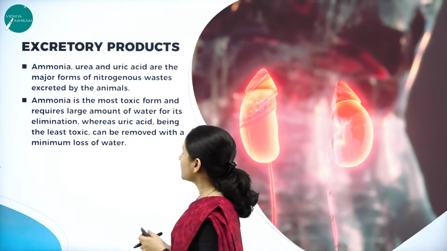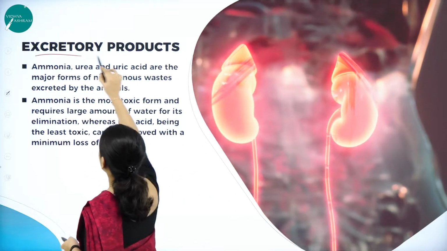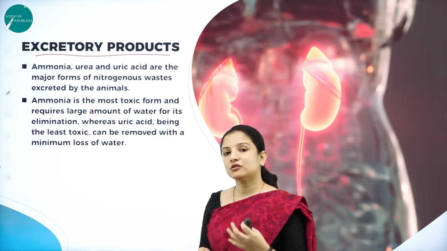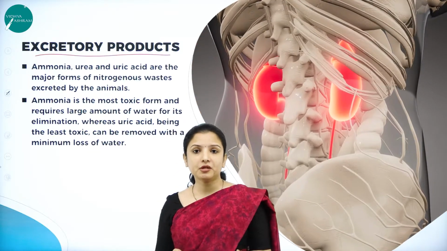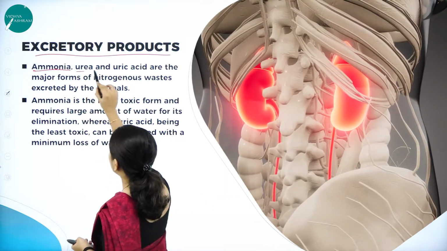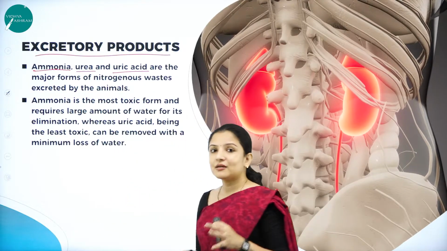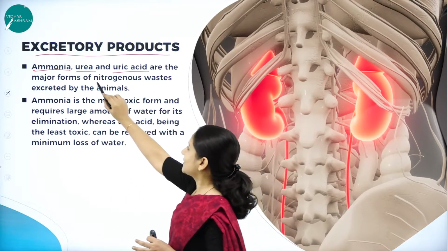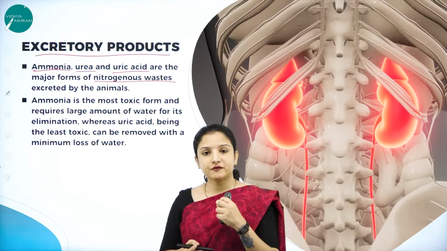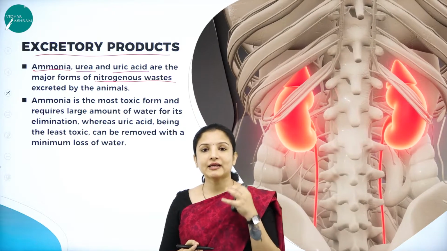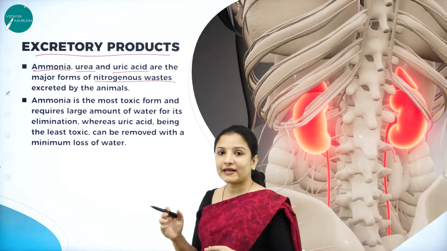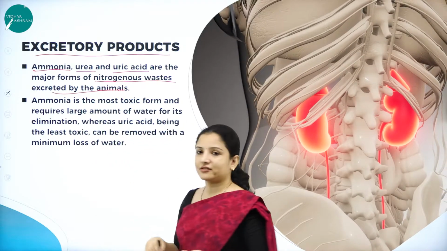So to begin with, we shall study the excretory products. What are the different excretory products? In our body, there are excretory products, not just in our body, even in an animal body also. There are excretory products in the form of ammonia, urea and uric acid. These are the major nitrogenous wastes that are produced. So whatever food we take in, they undergo digestion. Some of the food is left undigested and they carry nitrogenous waste such as ammonia, urea and uric acid. And these need to be excreted by the animals as well as the human beings.